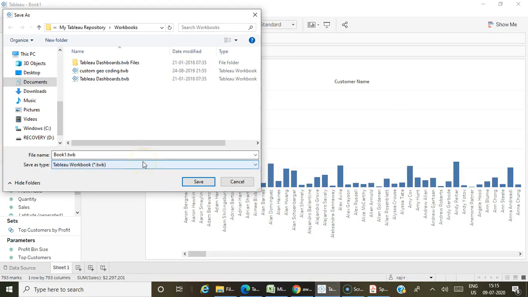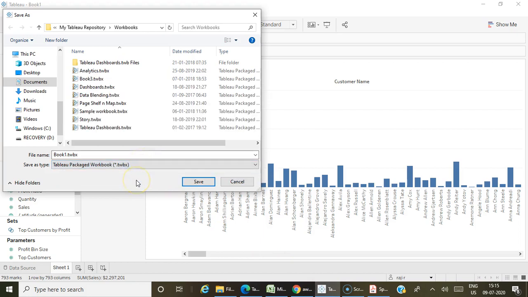Okay, but if I am saving this as a TWBX, what happens? It is like a packaged content which includes the extract of your data as well. Whatever data source you have connected to, either flat files or server related data sources, when you are saving that file as TWBX, that is your Tableau packaged workbook, it will contain the actual data as well, that is the extract of your data.